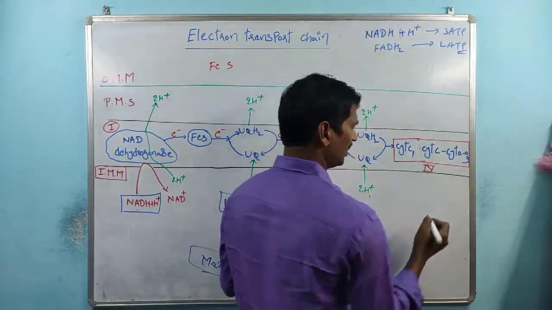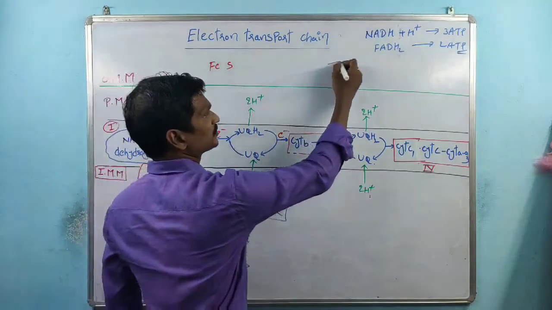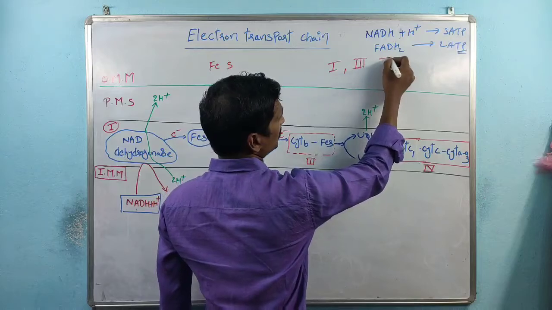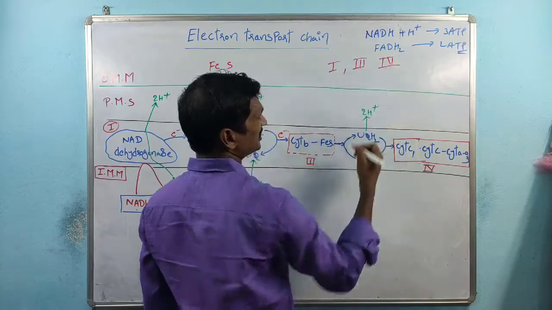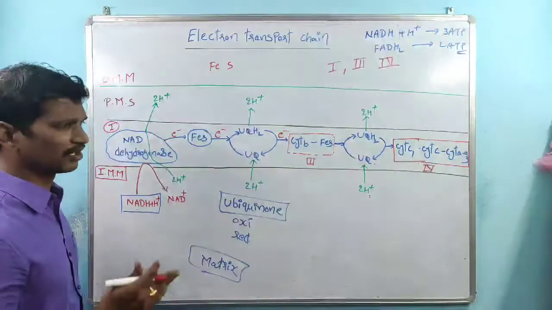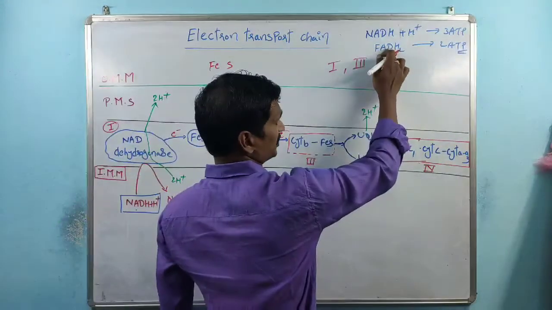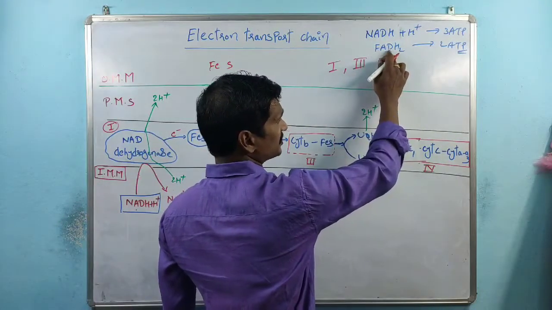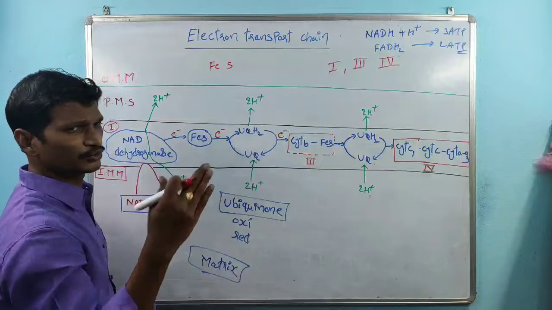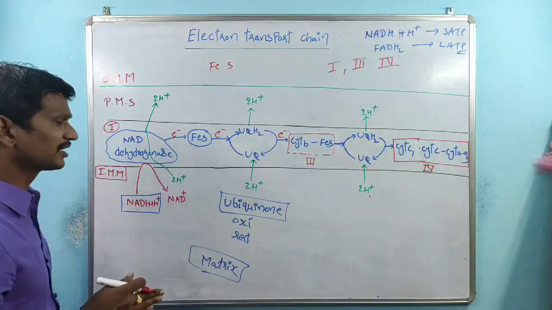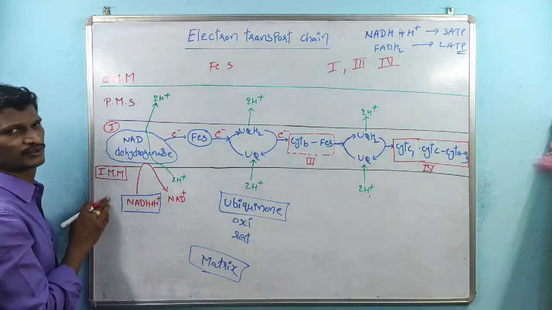Here I discussed complex 1, and the next ones are complex 2, complex 3 and complex 4. We did not discuss complex 2. The complex 2 interacting molecule is FADH2, so the story is different. First, we discussed the electron transport chain starting with complex 1.